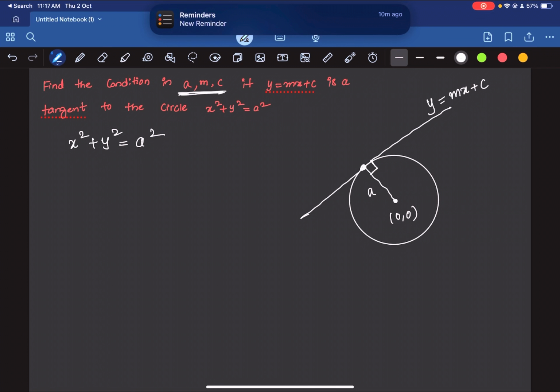Now what can be done? So y is equal to mx plus c. If you consider this particular point, at this particular point, both the circle and the tangent have the same x and y coordinates. Therefore, I will substitute this equation into this equation.